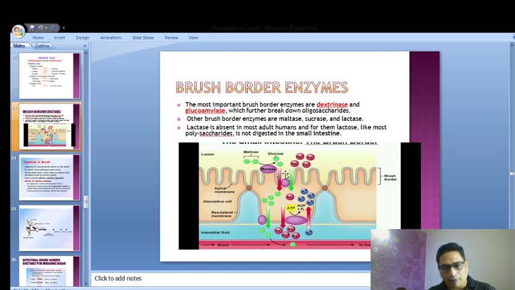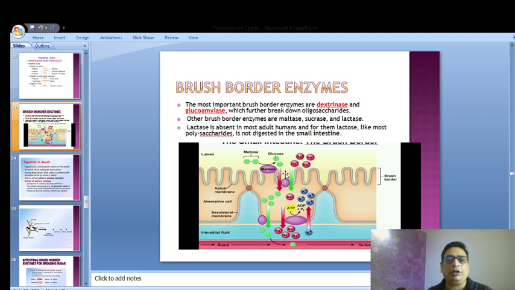Remember one thing, this whole game of the digestive system is a game of surface area, because the more surface area you get, or optimum surface area that you get, it should be matching with your type of food that you take. If the length and surface area of the digestive tract does not match the kind of food you eat, in that case digestion will not work properly.